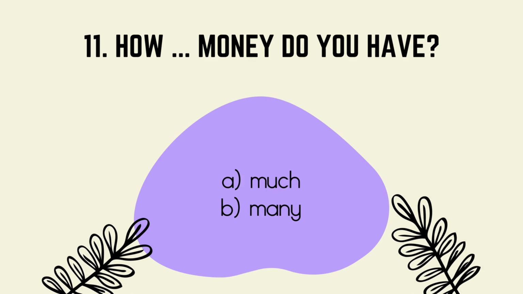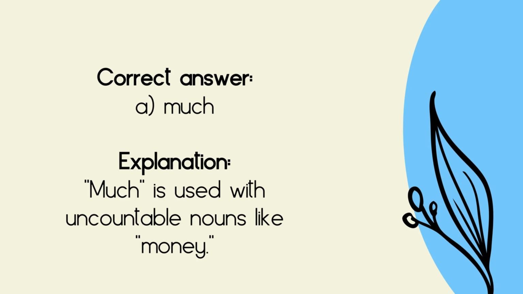11. How money do you have? A. Much. B. Many. Correct answer, A. Much. Explanation: much is used with uncountable nouns like money.